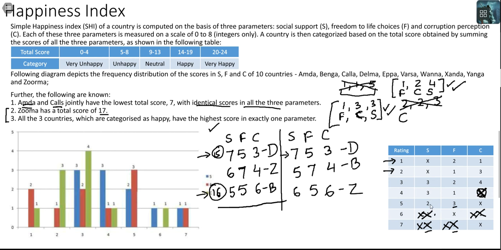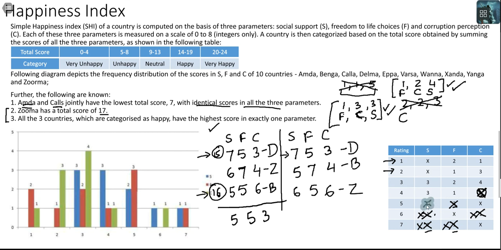Can I reach 13 here? Do I have 1 5 left in S? Yes, 1 5 is left in S. Do I have 1 5 left in F? Yes, I have 1 5 left in F. And do I have a 3 left in C? Yes. As soon as you do this 5 5 3, can you also see 2 5s are used up in S, 3 5s are used up in F, and that is it for the first case only.